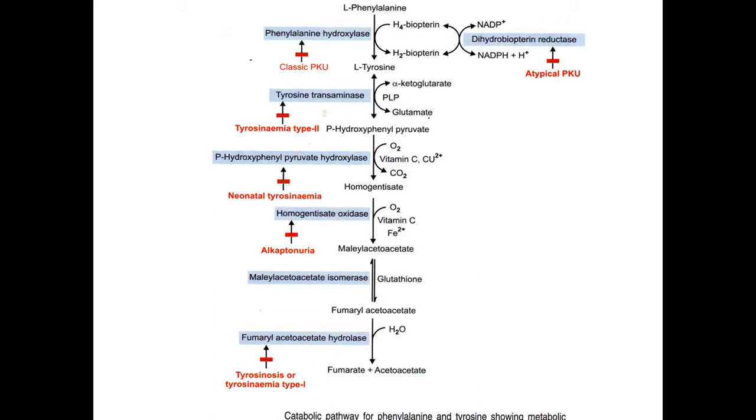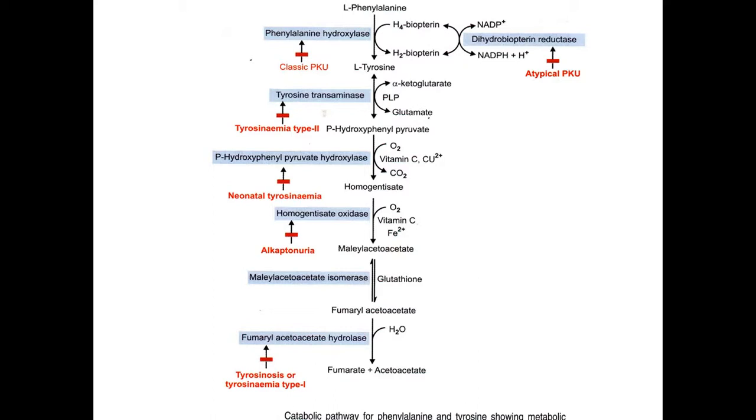So fumarate can enter into the citric acid cycle. Acetoacetate is helpful for the synthesis of ketone bodies. That is why this is called partly ketogenic and partly glucogenic, right? Now here I have mentioned the enzyme that is catalyzing each reaction, and what will happen in case of deficiency or absence of this enzyme.